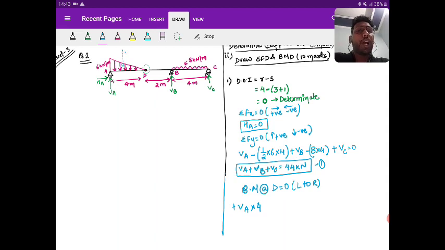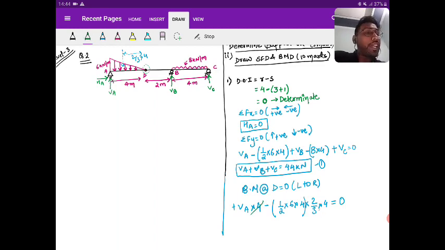If I make it pass through the centroid, it will have a lever arm towards the right. And what is the value? 2/3 of 4. Yes or no? So what I'm writing is the anti-clockwise moment. So minus half into 6 into 4 into 2/3 of 4, and this is equal to 0.